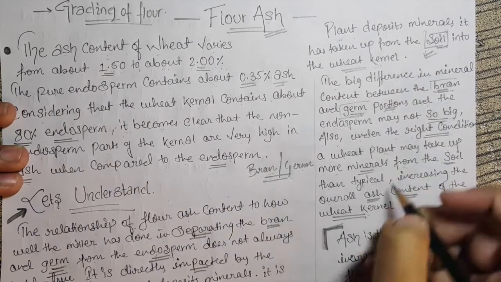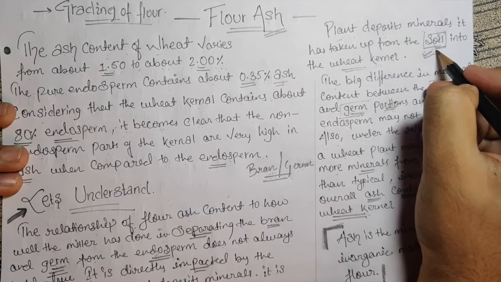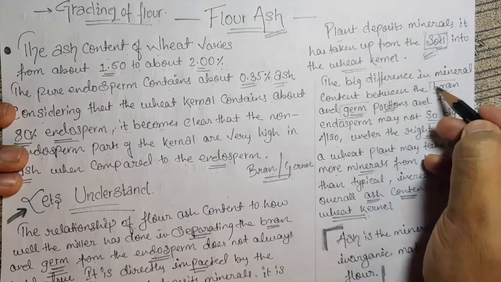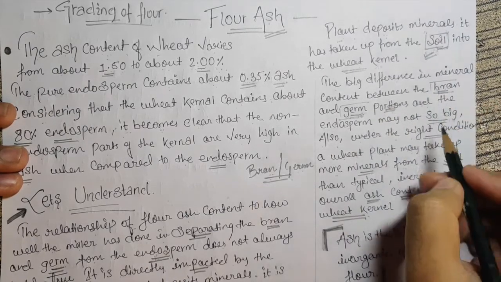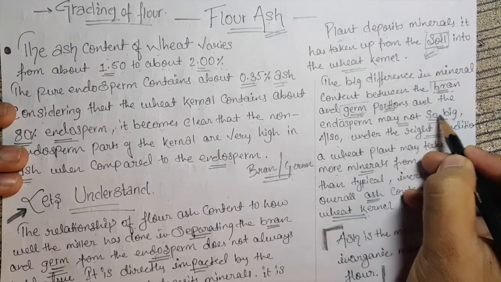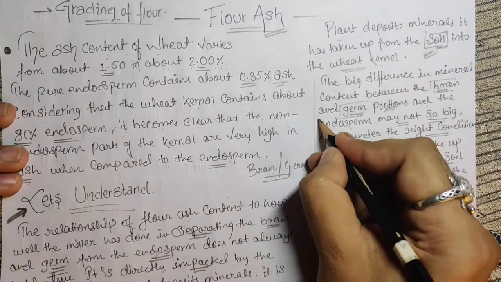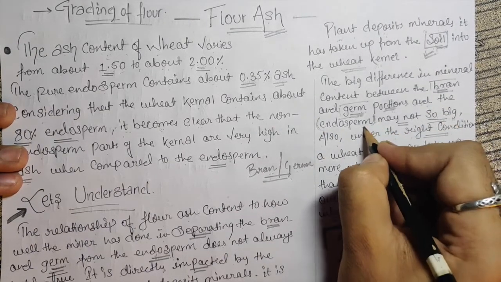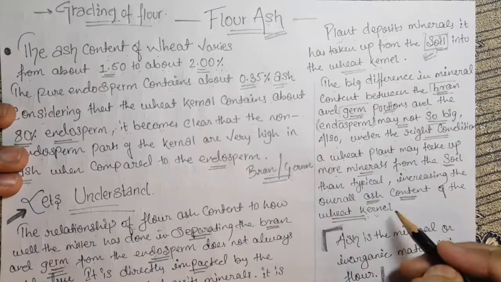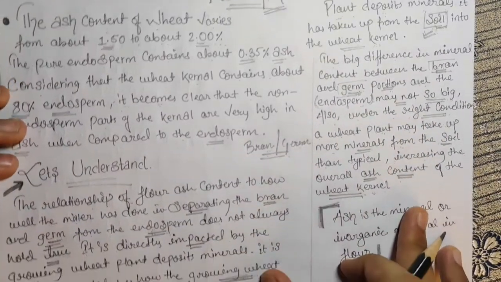So soil plays an important role here, and the minerals will affect this too, whereas the difference may not be so big in the endosperm, and that creates a problem. Clear with this topic? So let's see.